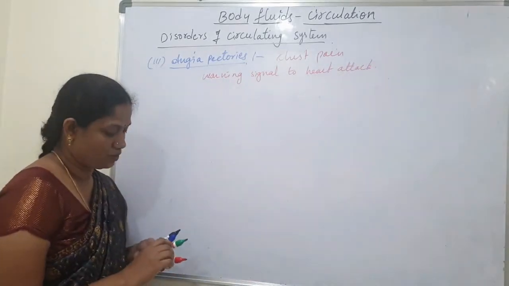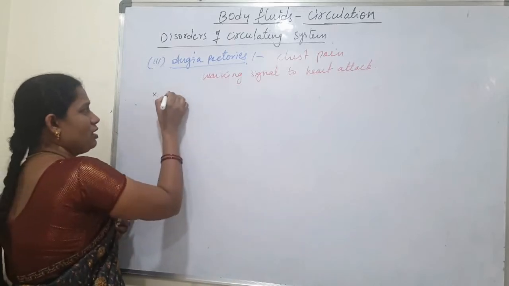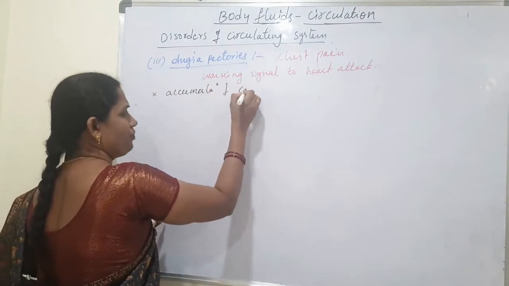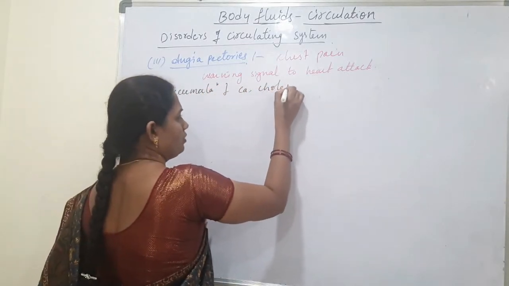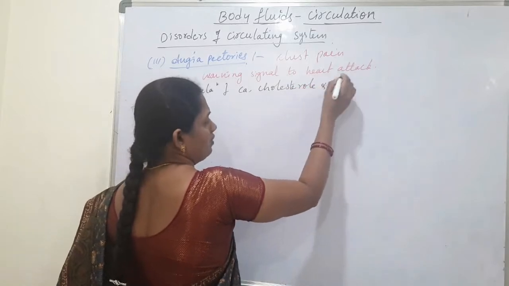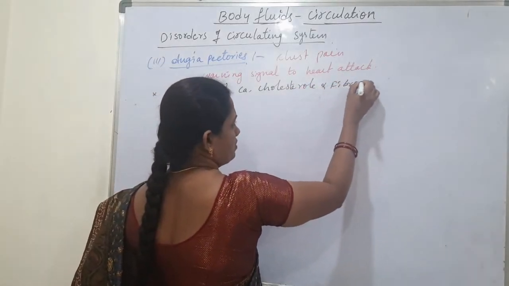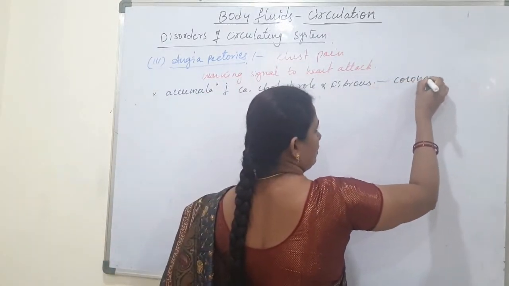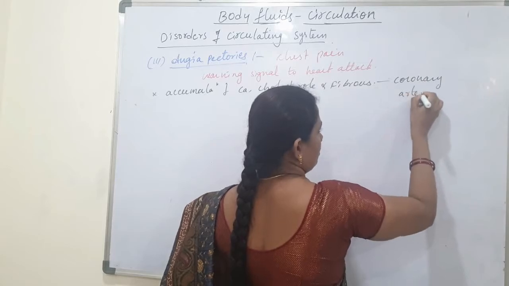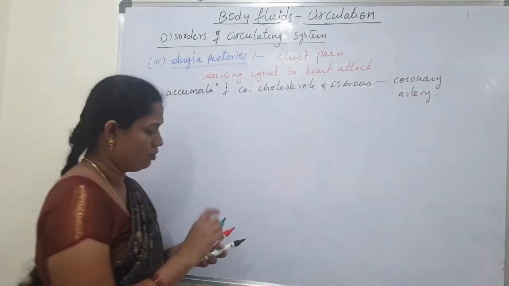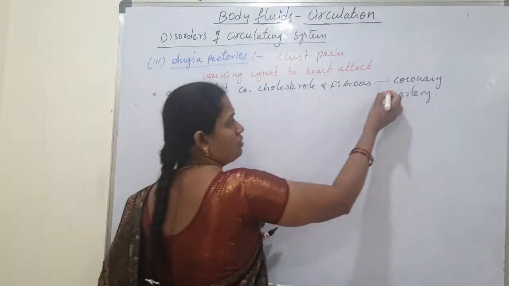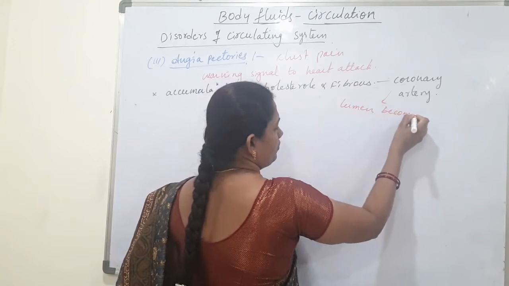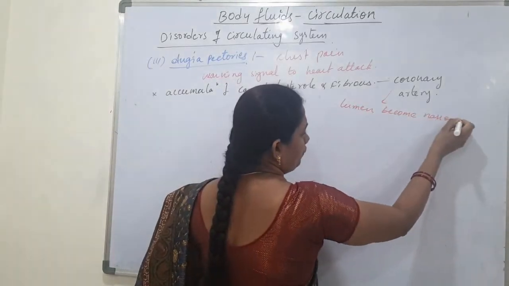Next, it is also mainly due to the accumulation of calcium, cholesterol and fibrous tissue in the coronary artery. What will happen? If these accumulate in the coronary artery, the lumen becomes narrow. What will happen then?